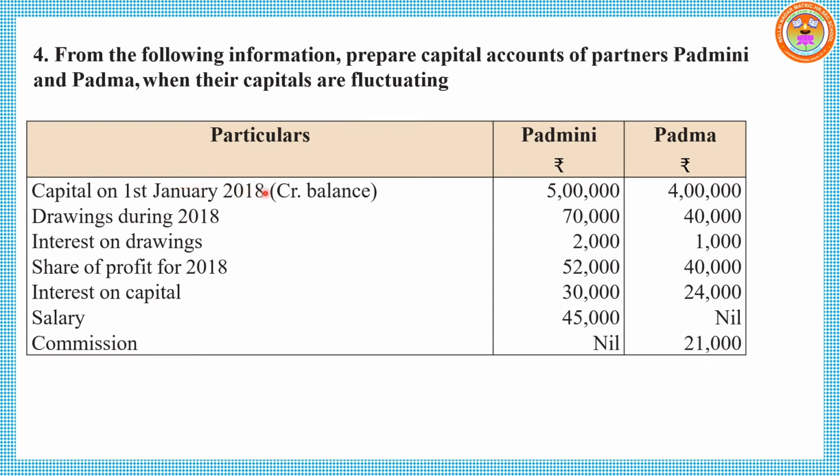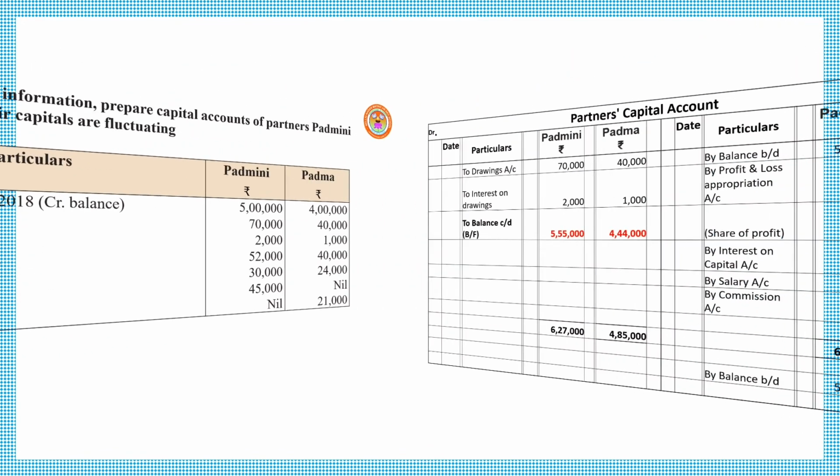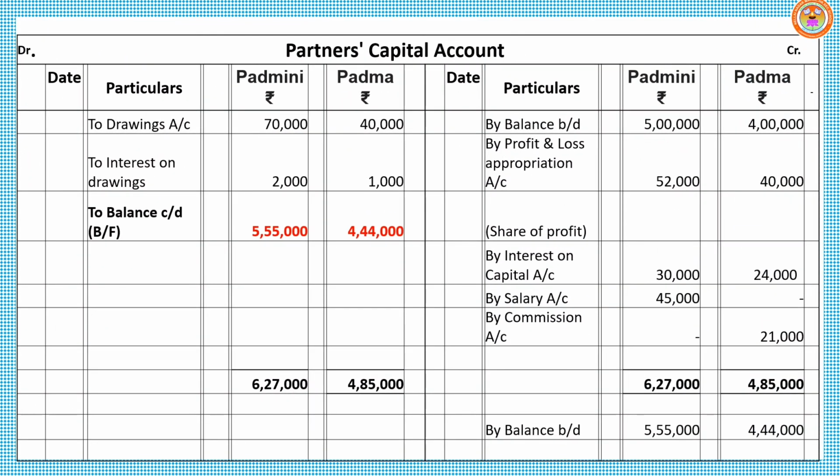Capital on 1st January, that means opening capital, is given. Drawings, interest on drawings, share of profit, interest on capital, salary and commission for both the partners are given. So how to prepare the answer for this sum under fluctuating capital method? Write the heading partners' capital account. Create columns for debit side and credit side for both the partners Batmini and Batma. Opening capital is recorded on the credit side: by balance brought down 5 lakhs and 4 lakhs.